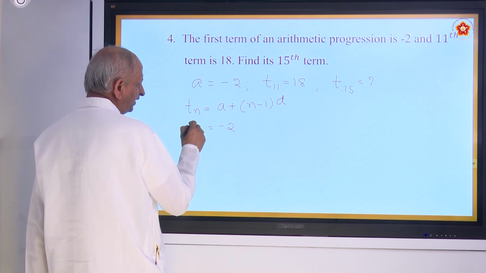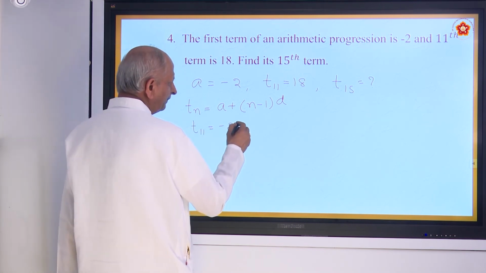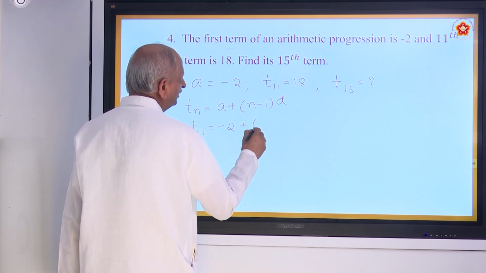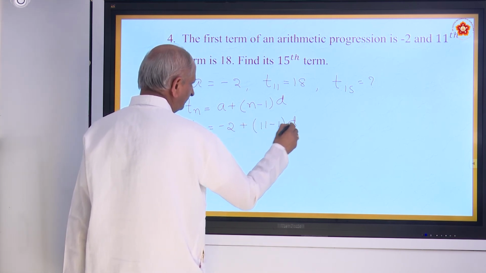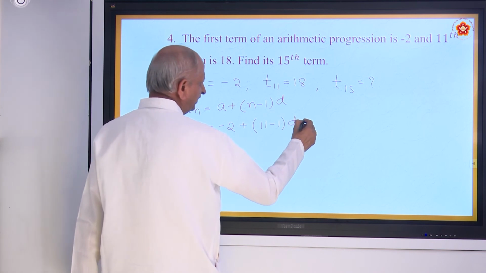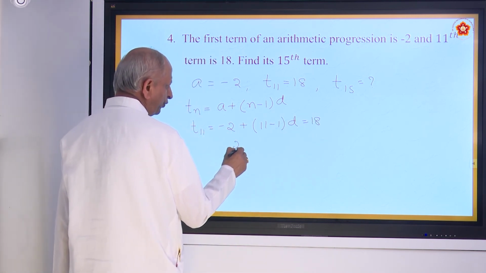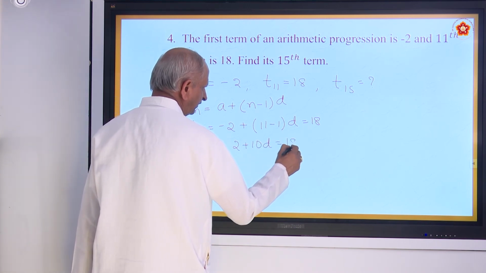So T11 is minus 2 plus, n is going to be how much? 11 minus 1 into D, that is given to be 18. So you have minus 2 plus 10D is equal to 18.